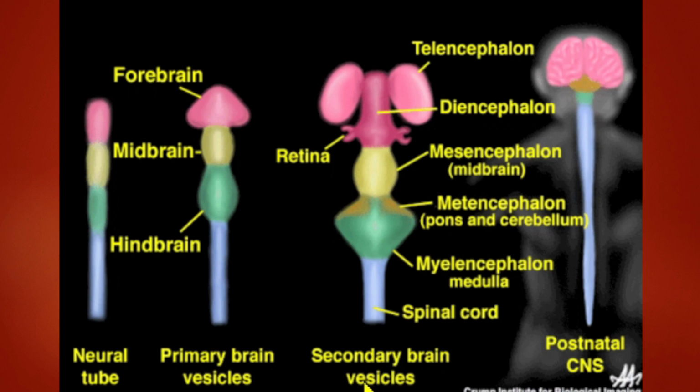So in a nutshell, the prosencephalon is divided into telencephalon and diencephalon. I haven't told anything about the diencephalon here. In the next slide, we will elaborately study the structures of the diencephalon. The telencephalon gives rise to the cerebral hemispheres, the mesencephalon gives rise to the midbrain, and the rhombencephalon will give rise to the pons, cerebellum and the medulla. The remaining part of the neural tube will give rise to the spinal cord. Our topic of discussion is the diencephalon, which we will study in the next slide.